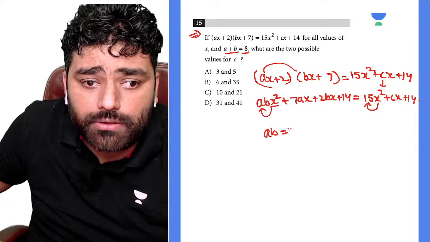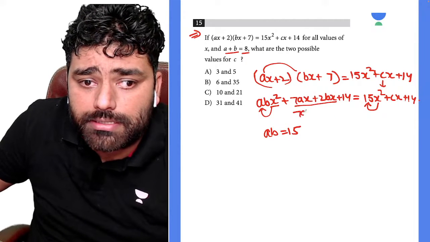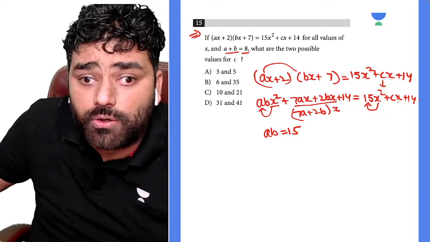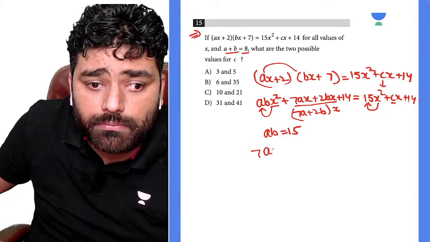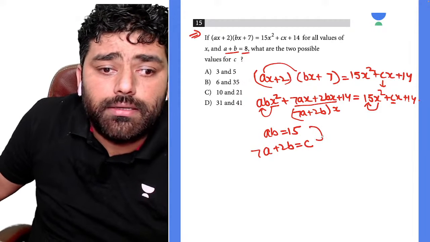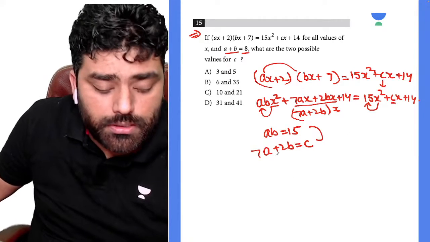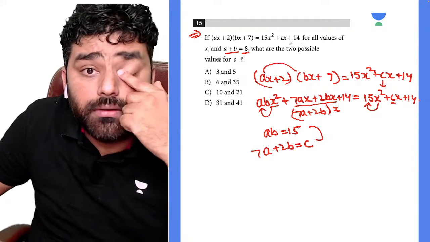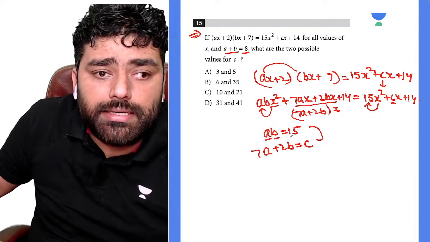So ab is equal to 15. Now what is the coefficient of x here? That is 7a plus 2b. Correct, guys? And what is the coefficient of x there? That is c. So 7a plus 2b is going to be c. Correct? What do we need to find? We need to find the value of c there. Okay, cool. So a multiplied by b is equal to 15.